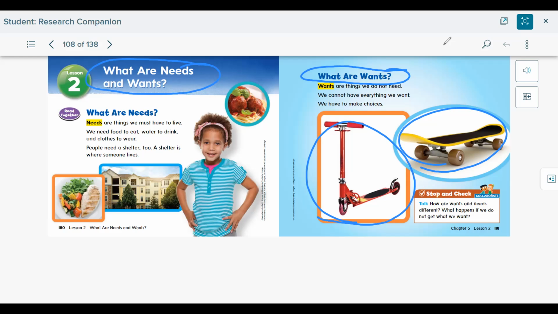So how are wants and needs different? What would happen if we don't get what we want? If you didn't get what you want, would you be disappointed? Yeah, you would probably not like it if you couldn't have everything you wanted, or if you wanted a skateboard and you were told, no, you can't have that right now. That wouldn't make you happy, but it's not going to affect your health the way that not having what you need would, because you can live without a skateboard, but you can't live without things you need.